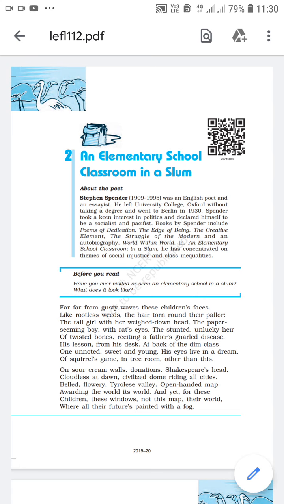The paper-seeming boy with rat's eyes. Then there is another boy in the classroom. And the poet has said paper-seeming boy. The poet has compared the boy with a paper, which means that this boy is very weak like a sheet of paper. This boy is very weak and thin like a sheet of paper, with rat's eyes. The boy's eyes reflect greed.